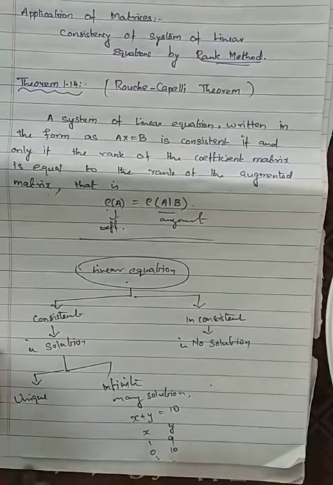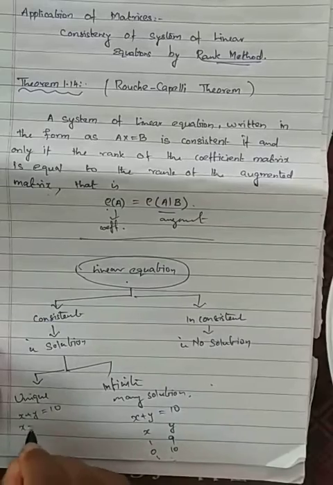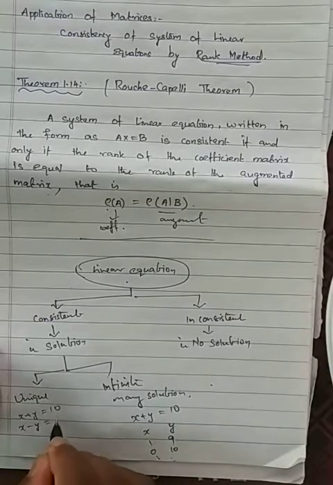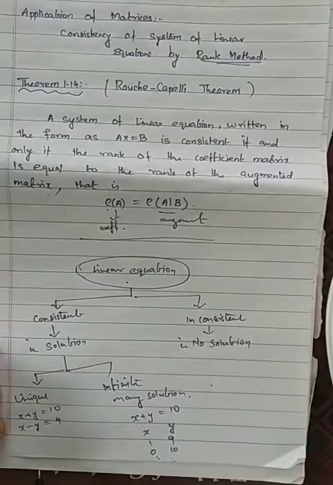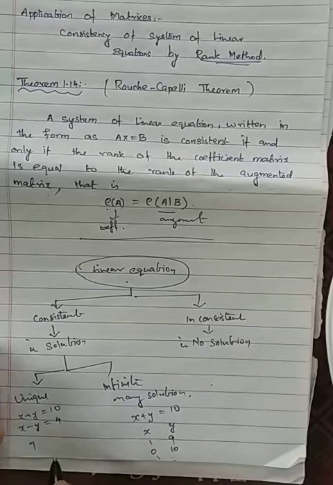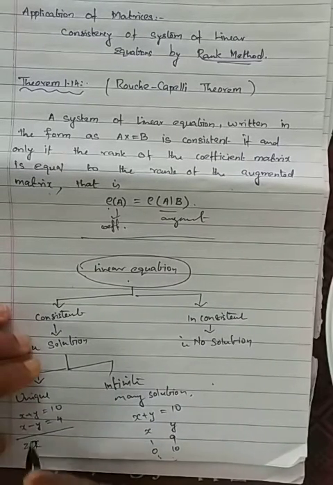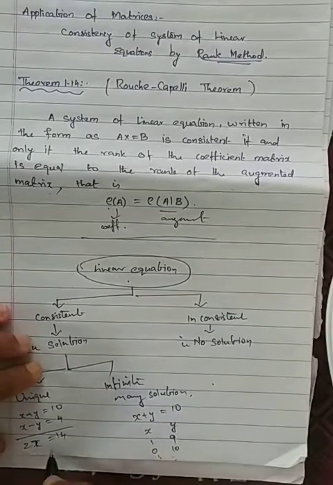Same thing, if I write x plus y equal to 10 and x minus y equal to 4, what will be the solution? If you add, you get 2x equals 14, y vanishes, and x value is 7.